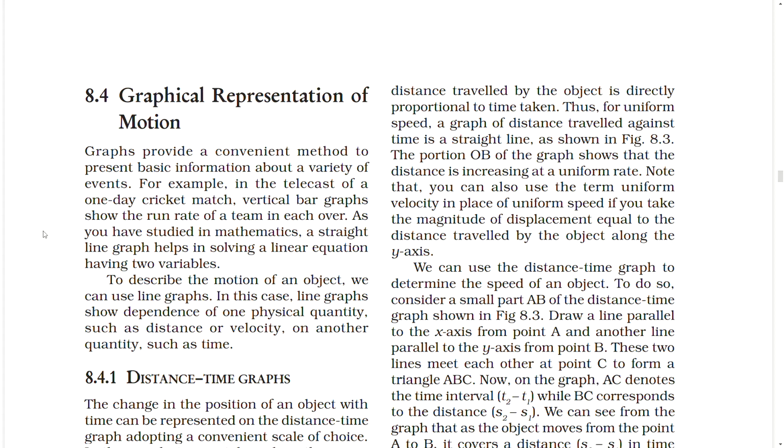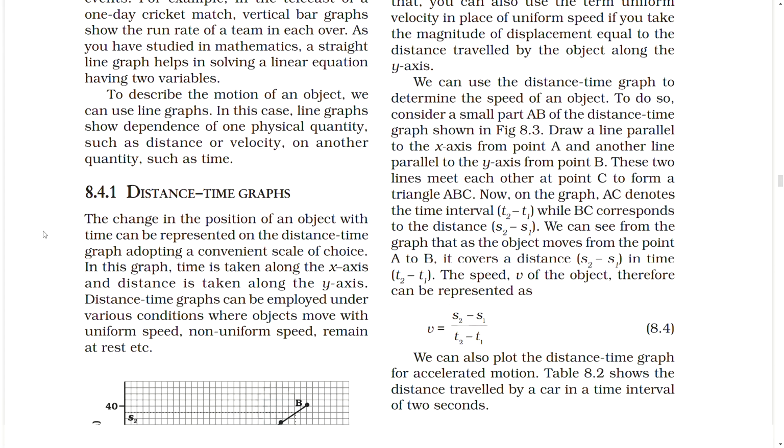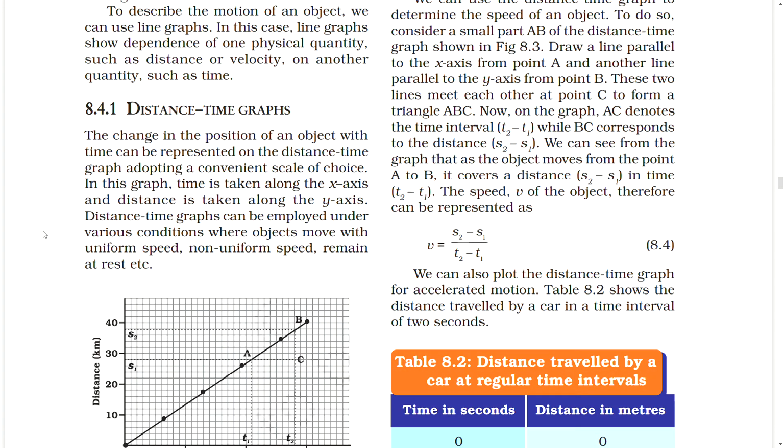To describe the motion of an object, we can use line graphs. In this case, line graphs show dependence of one physical quantity, such as distance or velocity, on another quantity such as time. 8.4.1 Distance-time graphs. The change in the position of an object with time can be represented on the distance-time graph adopting a convenient scale of choice. In this graph, time is taken along the x-axis and distance is taken along the y-axis.